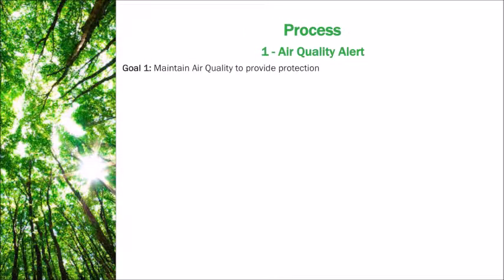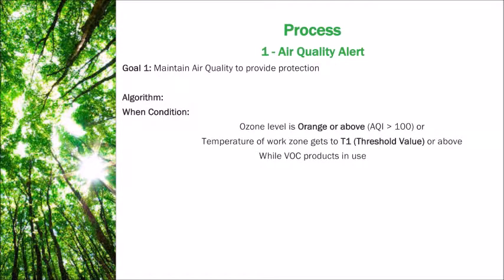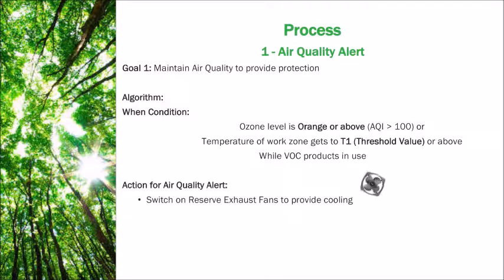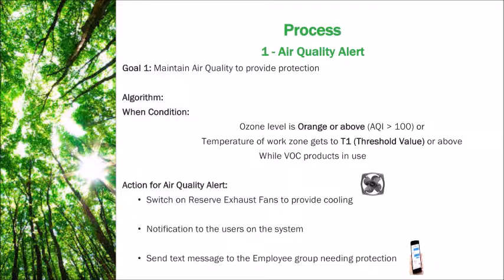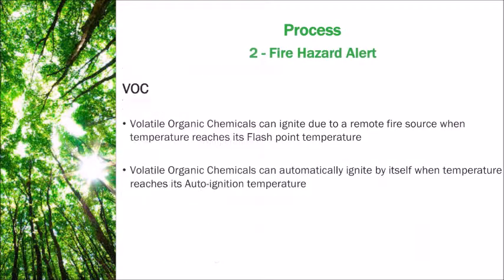In our first process, to monitor air quality alert, we are looking for this condition where AQI is greater than 100 and the temperature hits T1, the threshold value. It automatically switches on the exhaust fans to provide additional cooling, sends notification to the system, and sends text messages.